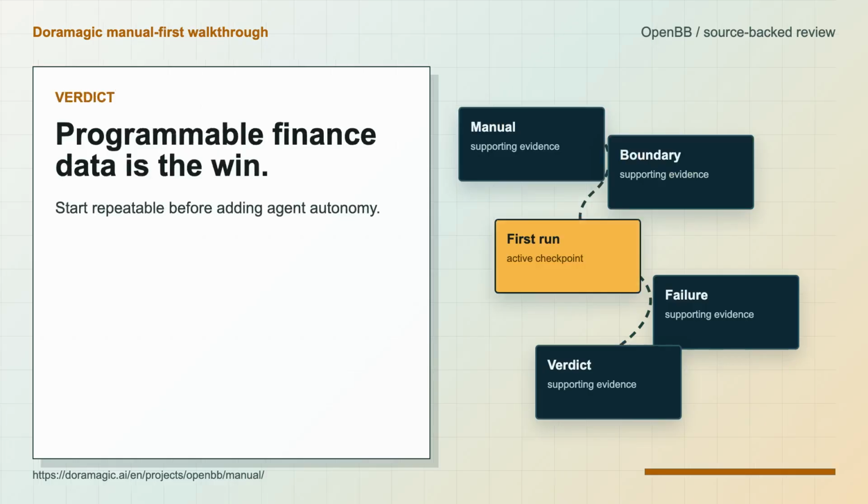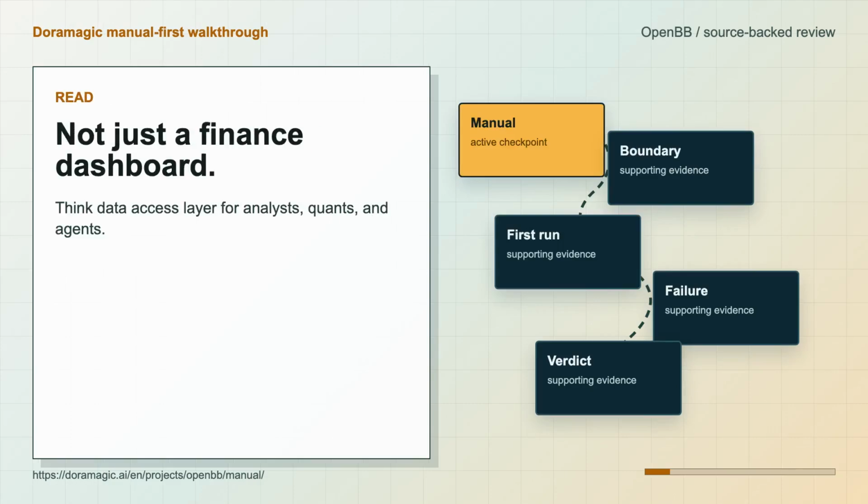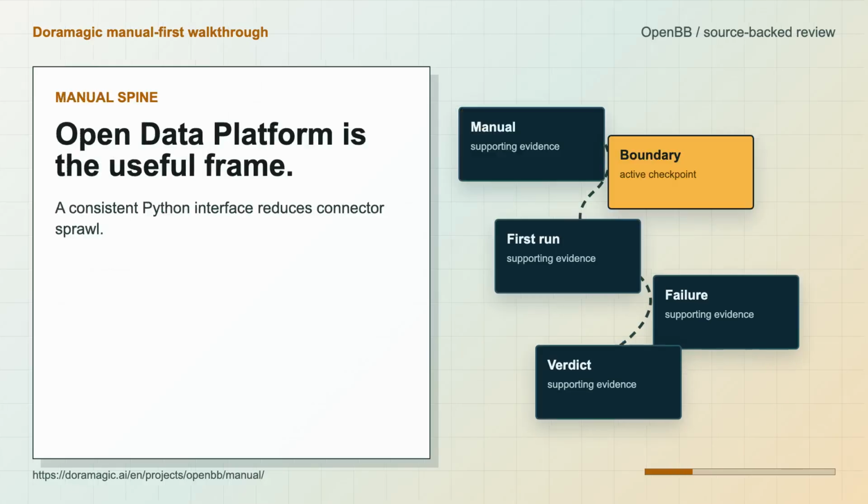The visual mental model is simple: source provider, OpenBB command, normalized data frame, analysis, then decision support. If you cannot point to each step, the workflow is too magical for finance.